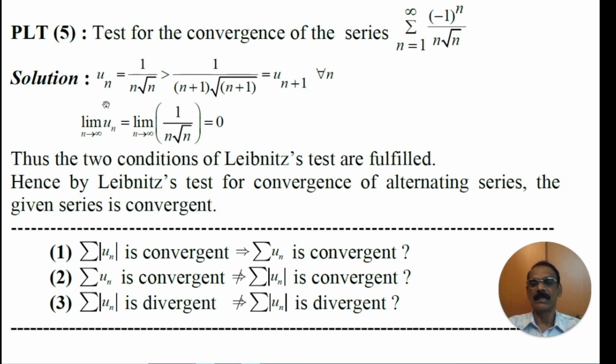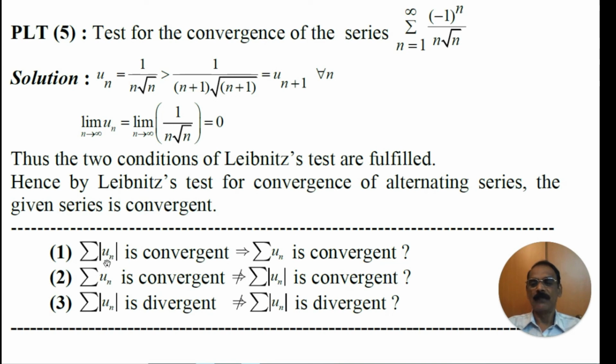The last condition is the limit of un as n tends to infinity. Limit of un is the limit of 1 by n into root n as n tends to infinity. As n tends to infinity, this becomes infinity. 1 by infinity is 0. Thus, the conditions of Leibniz test are fulfilled. Hence, by Leibniz test for convergence of alternating series, the given series is convergent.